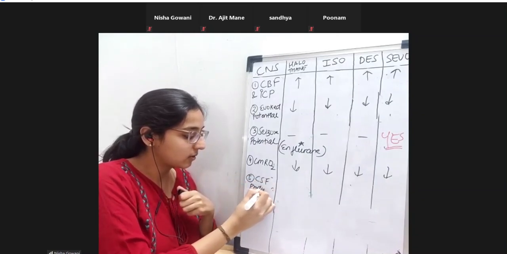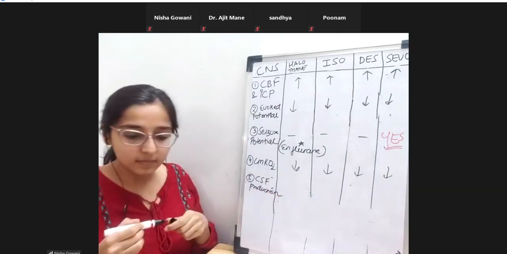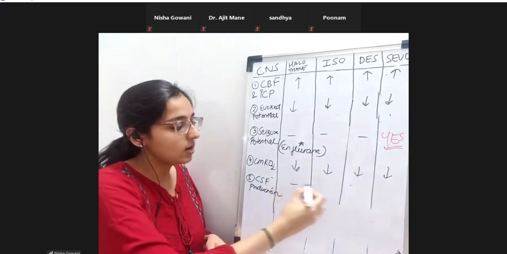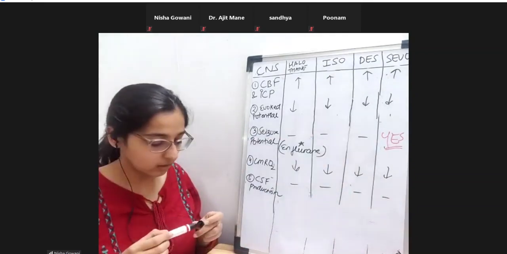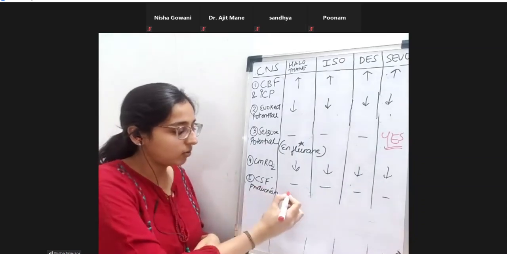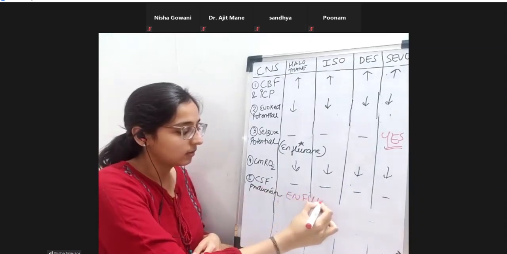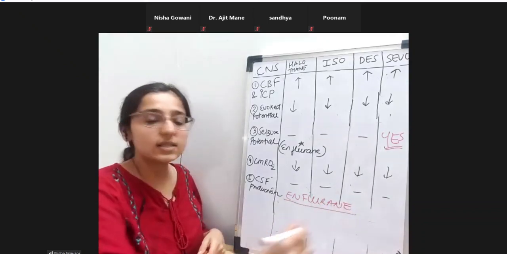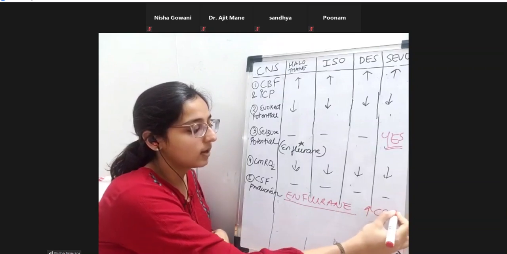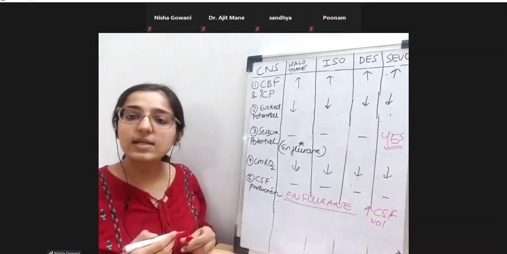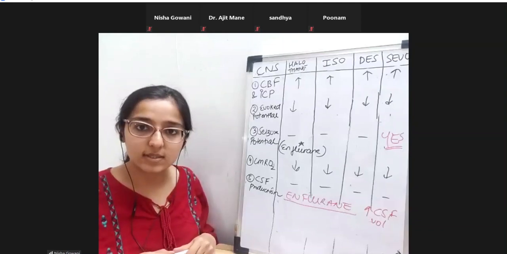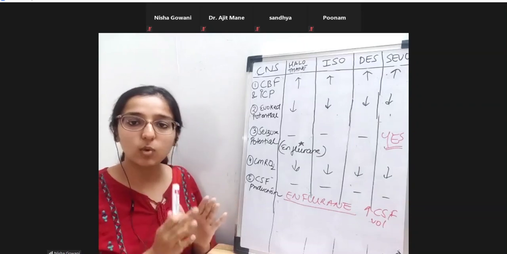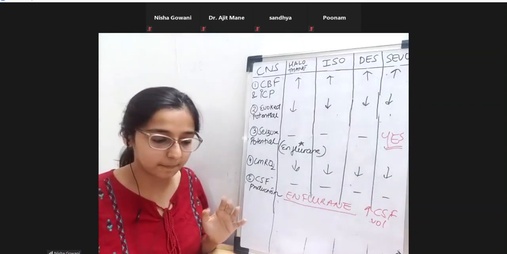Next, what about the CSF? Can these agents affect CSF production? None of them affect it. But here we have enflurane, which causes an increase in the CSF volume, and that is one of the reasons it can cause seizures. It increases the CSF production and decreases the absorption, so overall the volume of CSF is increased when you use enflurane. Hepatic blood flow.